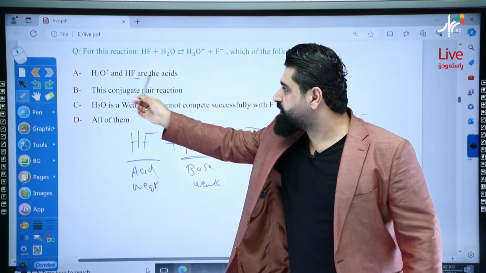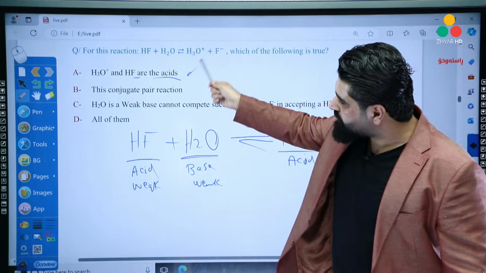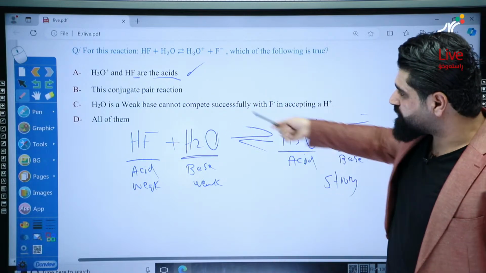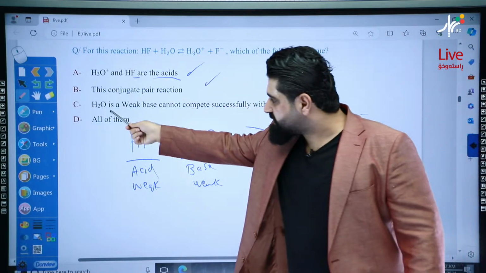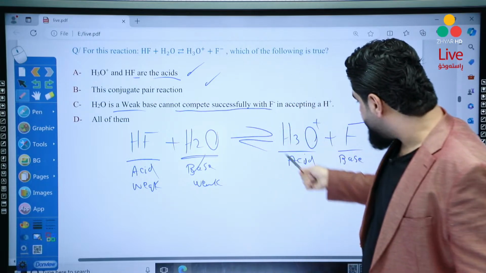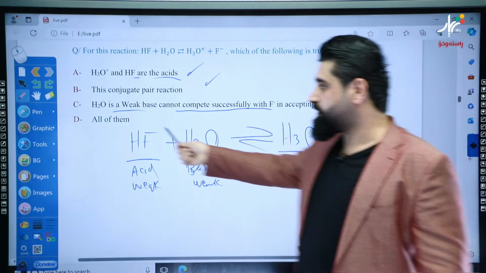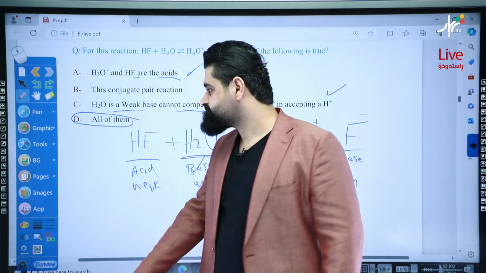H3O and HF are acids, are proton donors. Yes, it's correct. This is a conjugate pair reaction. It's correct also. H2O is a weak base. It cannot compete successfully with F, which is a strong base in accepting a proton. It's correct. So the right answer is all of them. Okay, simply.